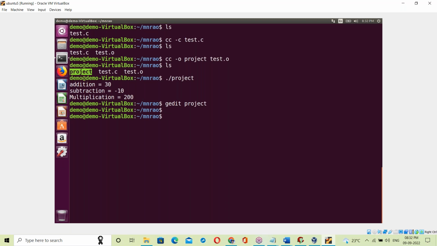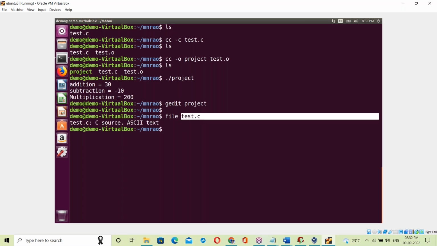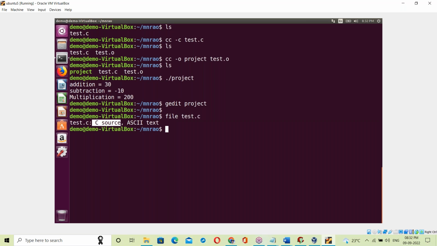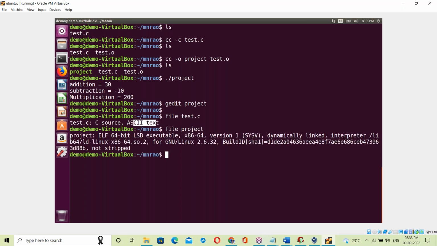Okay. That is the project exe file. What does this exe file contain? In Linux, there is a file command to check the type of a file. Suppose test.c. What's the type of this test.c file? See this. The file command checks the type of the file. What is test.c? C source, ASCII text. Now the file command on project: see this, it's an executable file here.